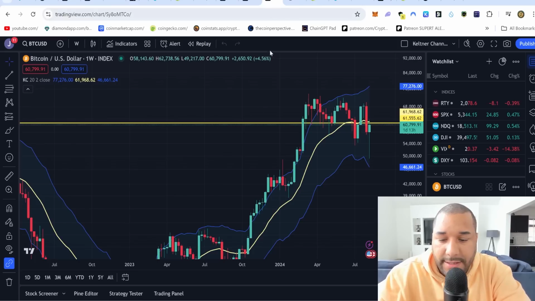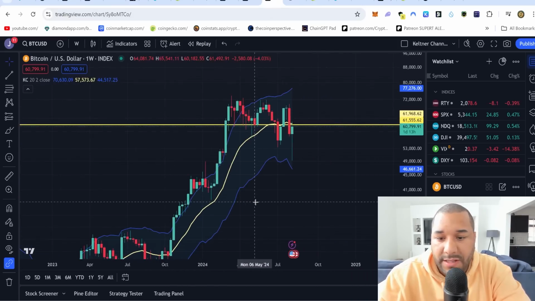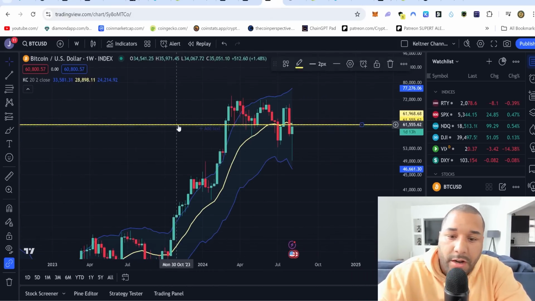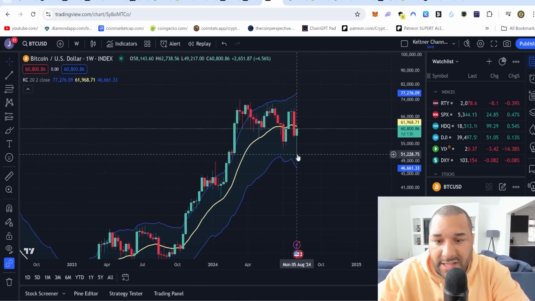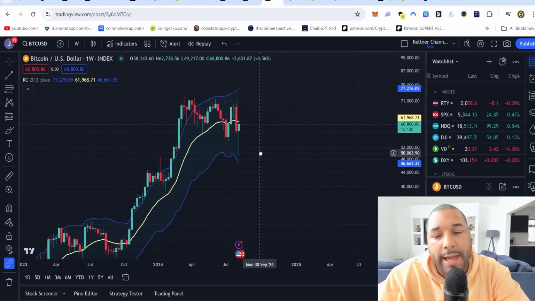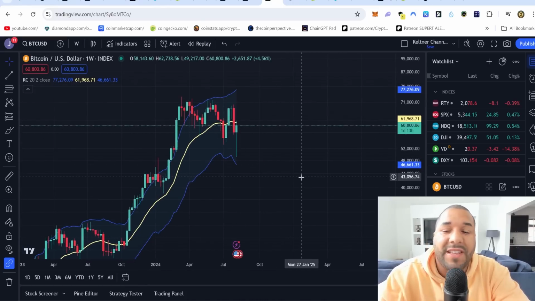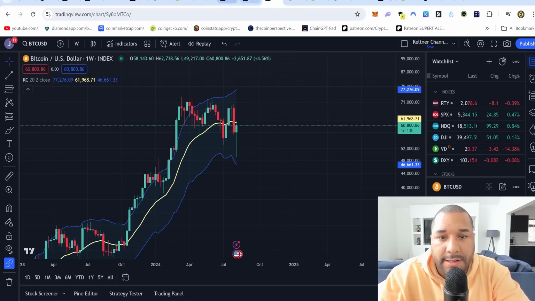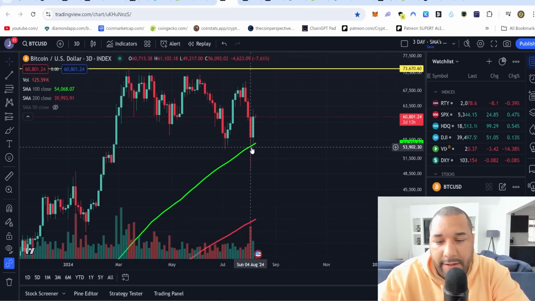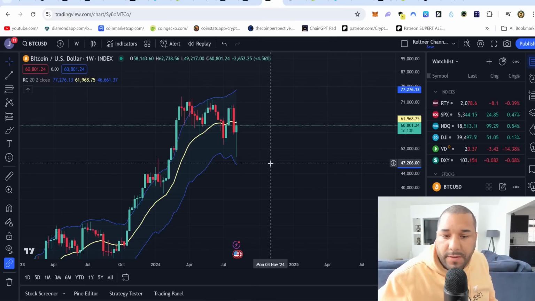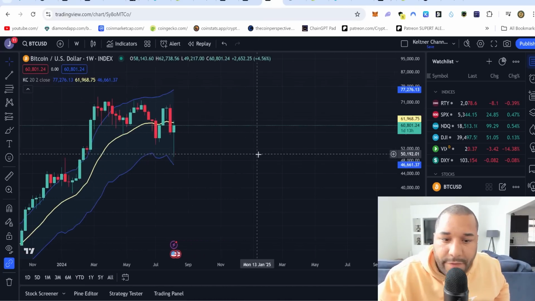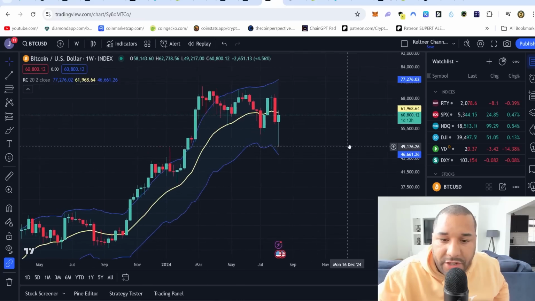Let's take a look at this. This is the counter channel. This for me is the most important chart of them all right now. Why? Because this speaks of a trend reversal. And sometimes people can't see the trend reversal until it's too late, when it's already crashed another 50, 60%, 70%. Now, whilst this looks great, it's above the green line, great. This is the mother of all charts that people need to pay attention to, because we are still underneath this middle line.